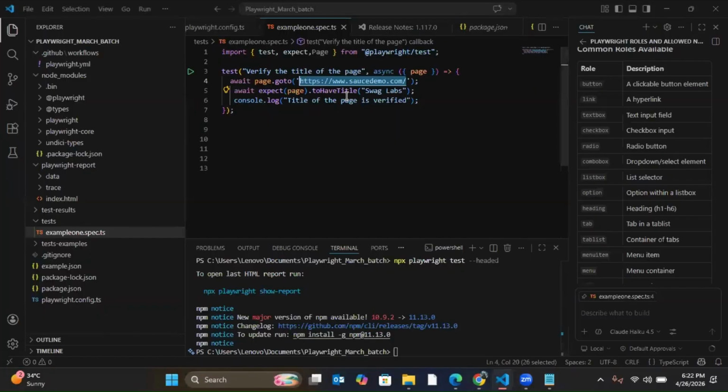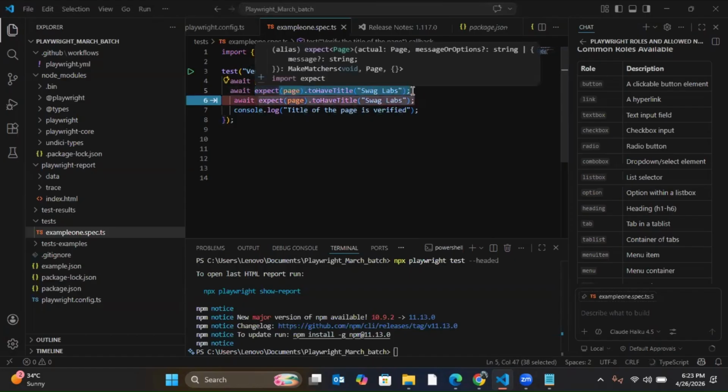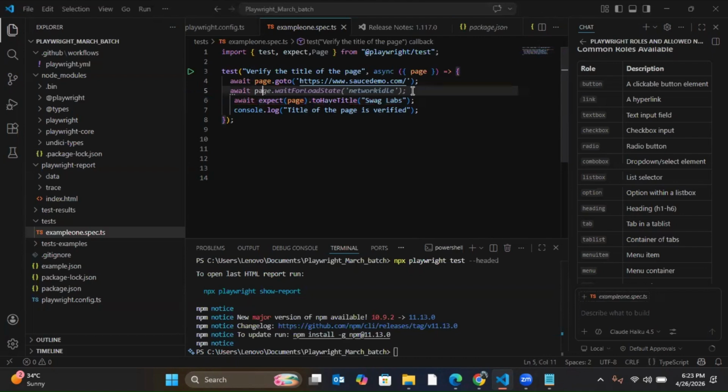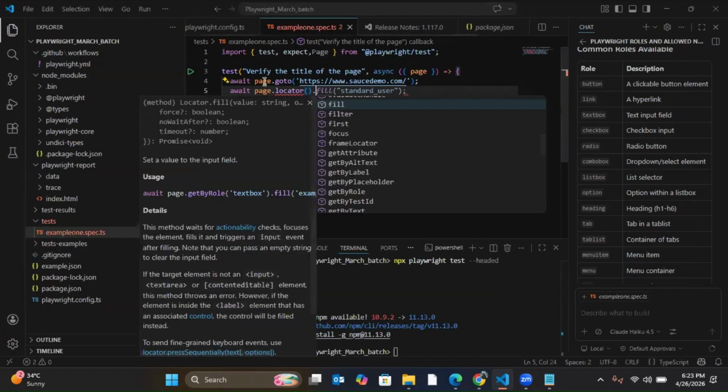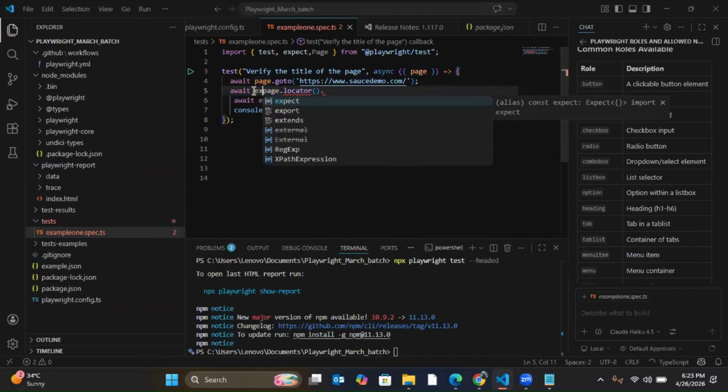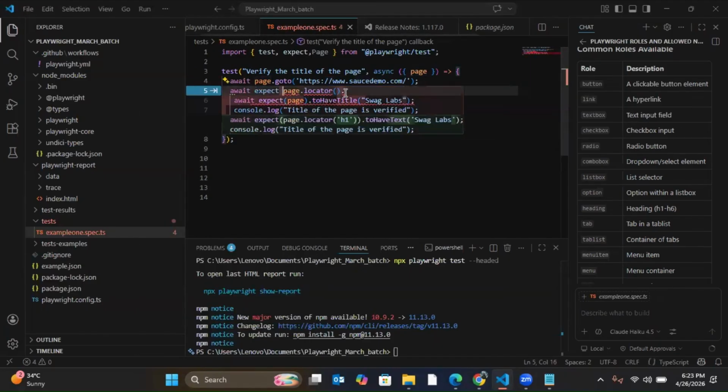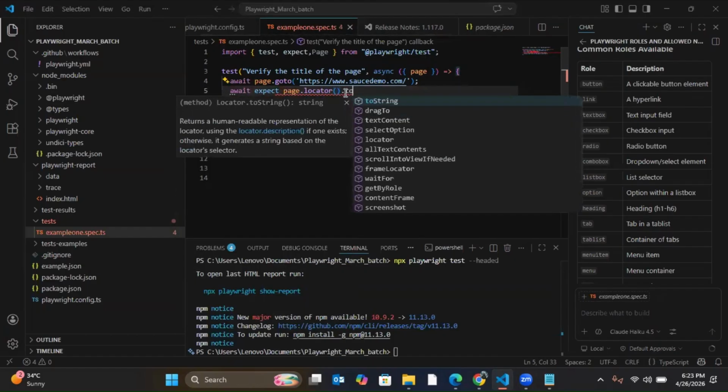Now what I can do in the expect, I can check whether after loading that element is visible or not. So for that, what I'll do, await expect page dot locator dot to be visible.